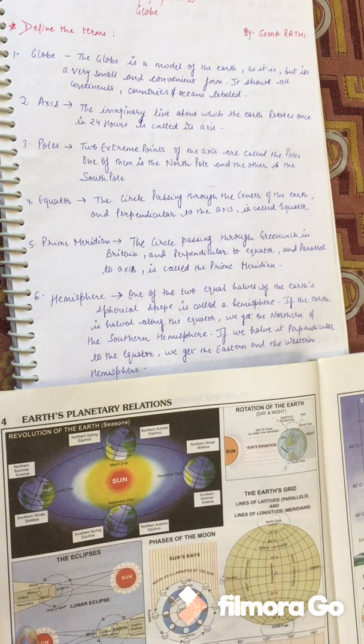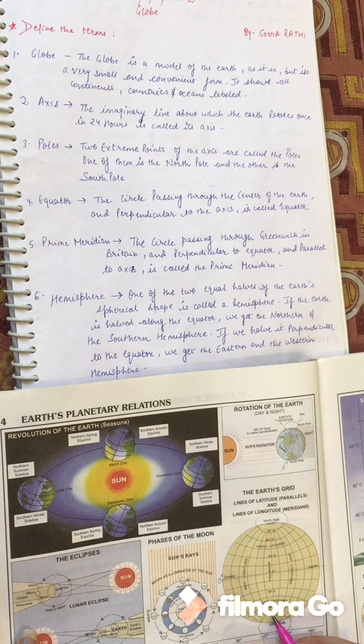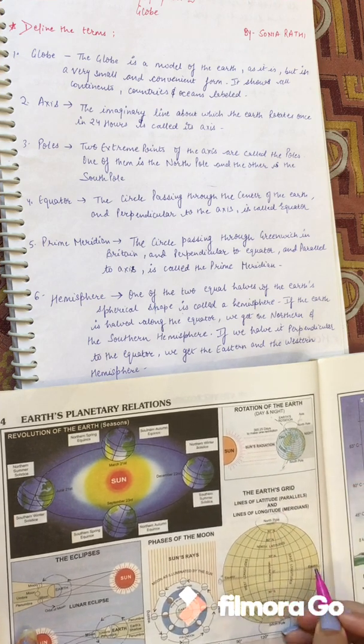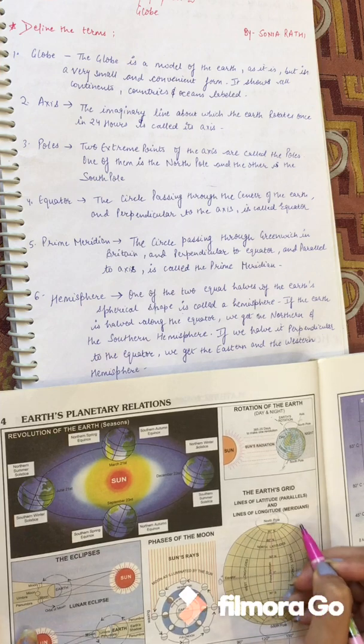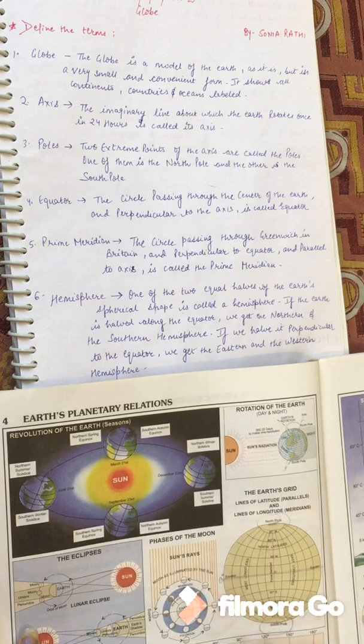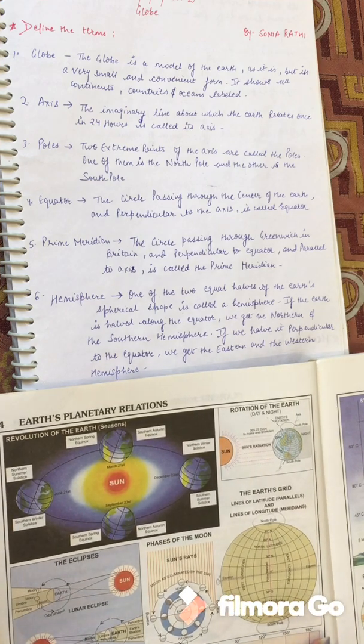But if we divide the earth perpendicularly to the equator, then we get the right side as the eastern hemisphere and the left side as the western hemisphere. I hope you understood this.